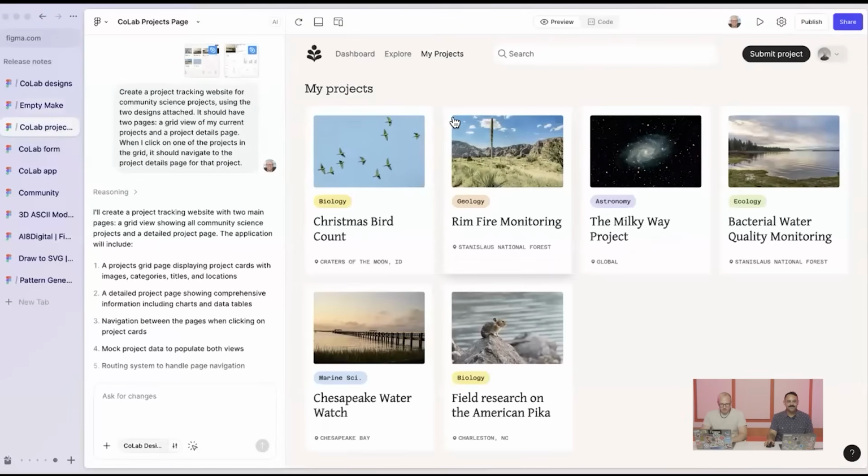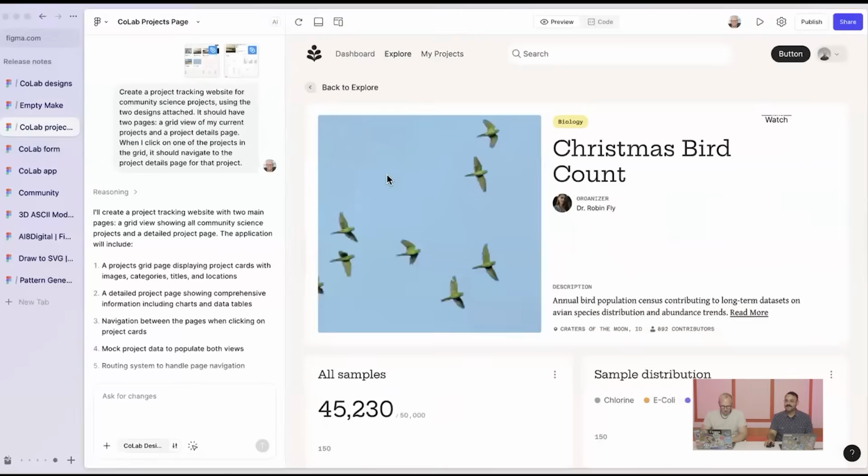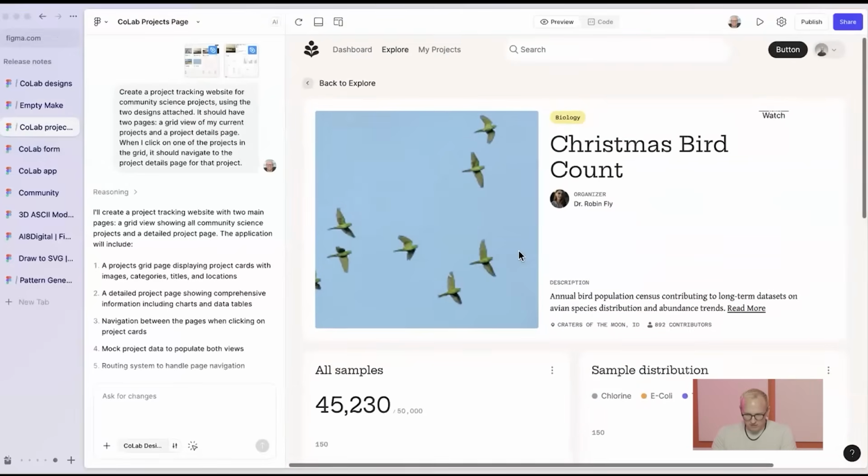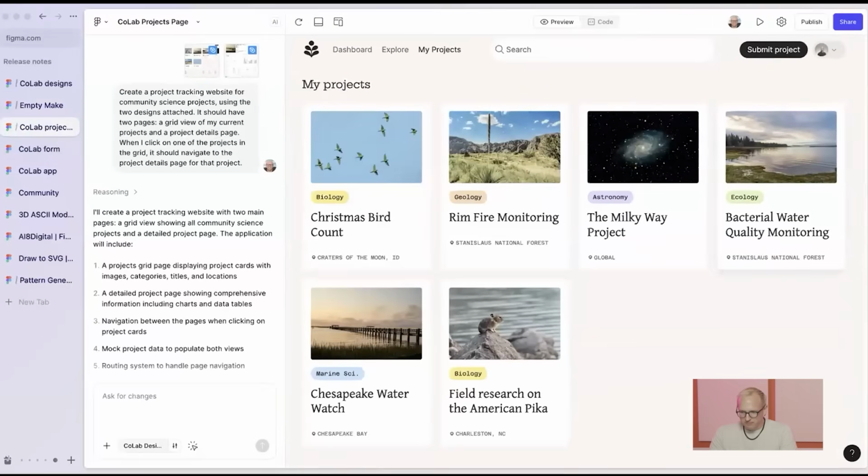So you can see now, same designs as we were looking at before, brought to life with full fidelity, but now we have a working prototype. So we can see nice little hover effects here. I can click into one of these projects. Perfect, and I can see that we brought that as well, maybe some things to fix up on the charts. And now I'm gonna go back.